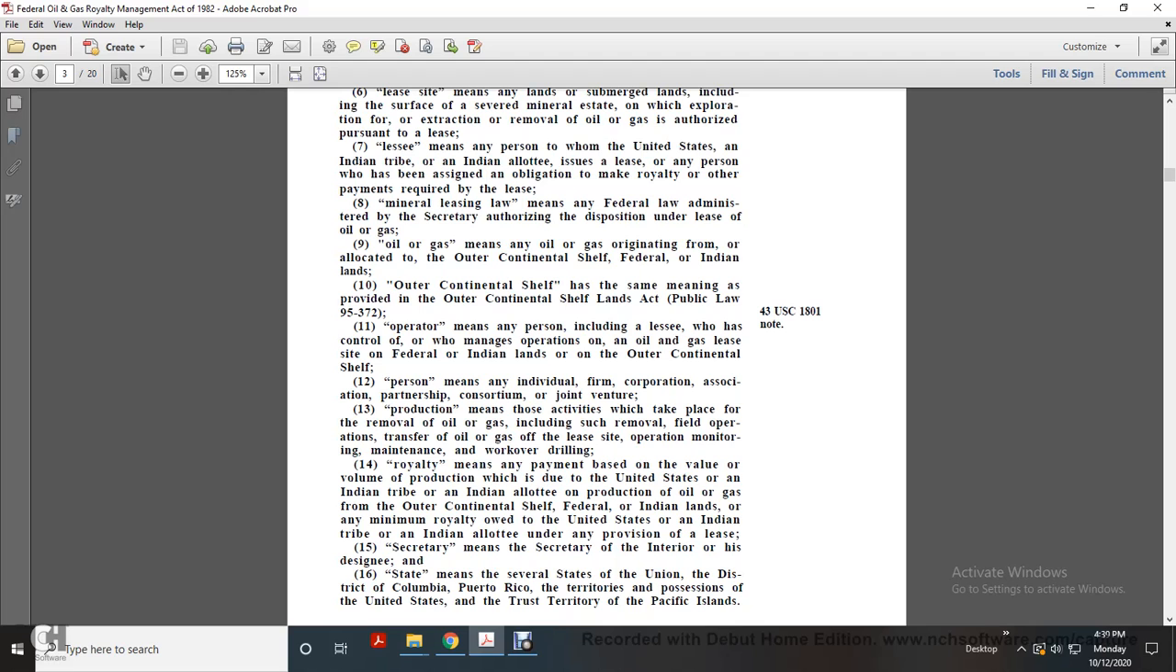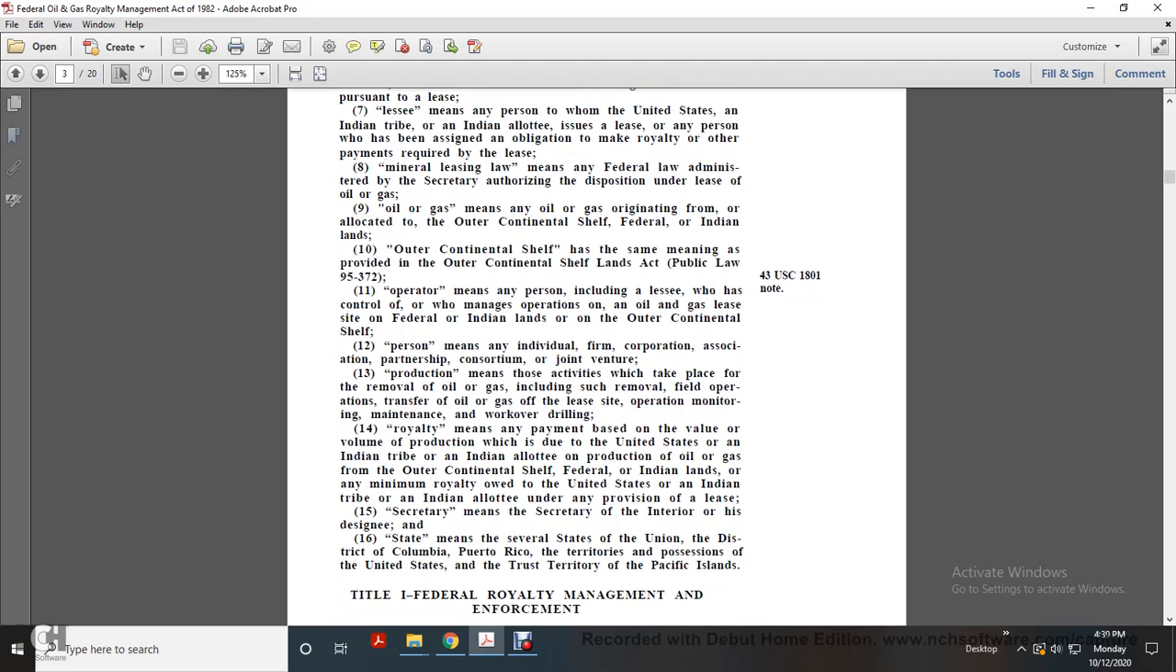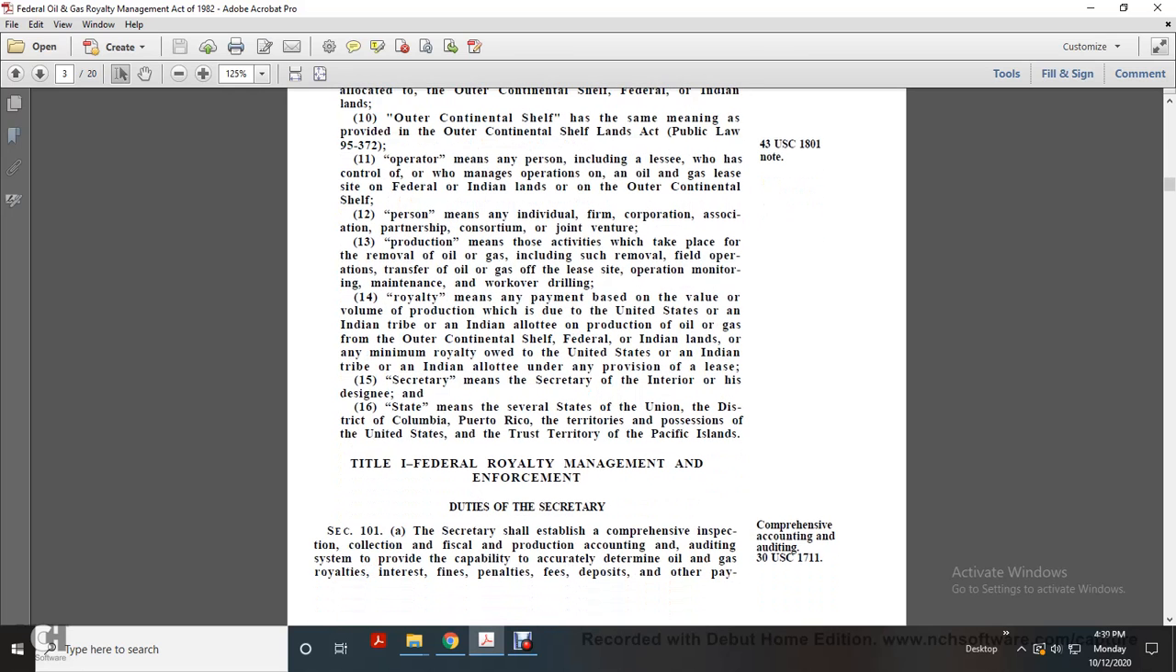State means the several states of the Union, the District of Columbia, Puerto Rico, the territories and possessions of the United States, and the territory of the Pacific Islands. All right, Title 1, Federal Policy Management Enforcement.